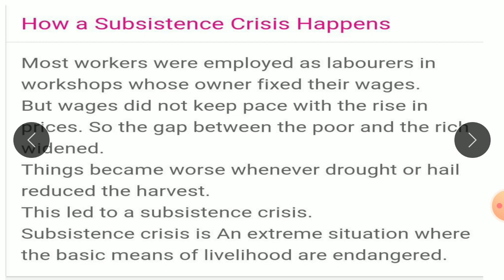So the gap between the poor and the rich widened, and things became worse whenever drought and hail reduced the harvest. This led to a subsistence crisis, a situation when the basic means of livelihood are endangered. Okay, clear, everyone?